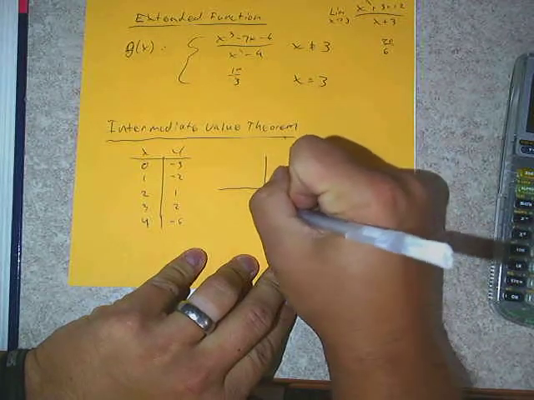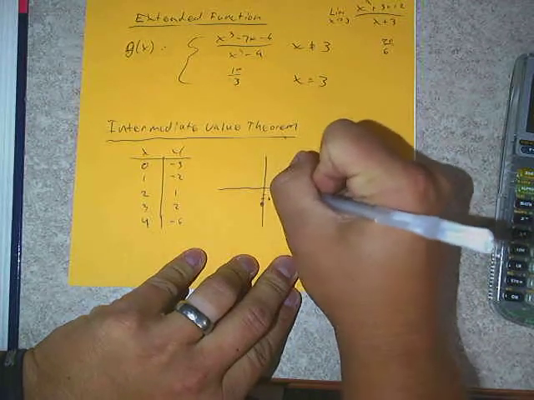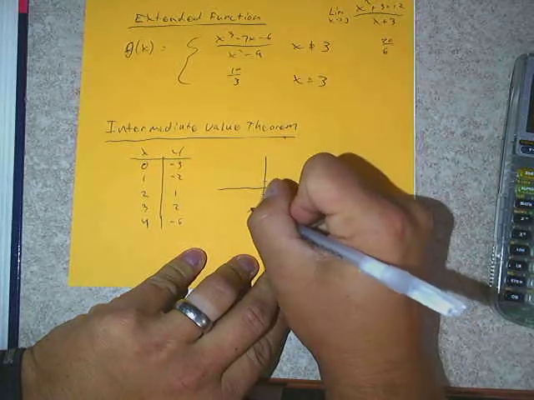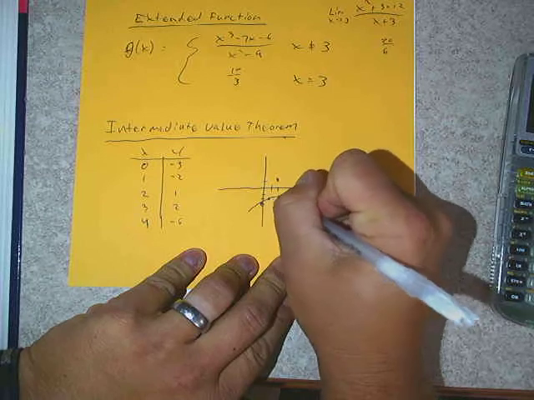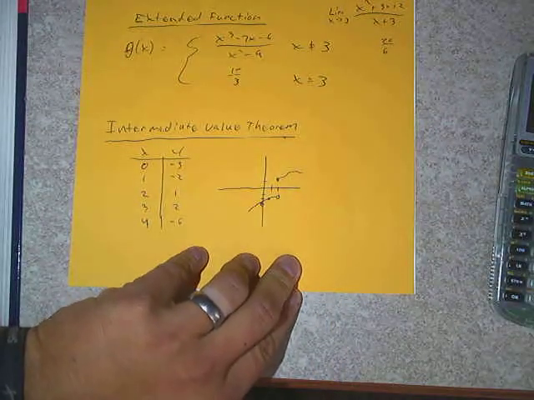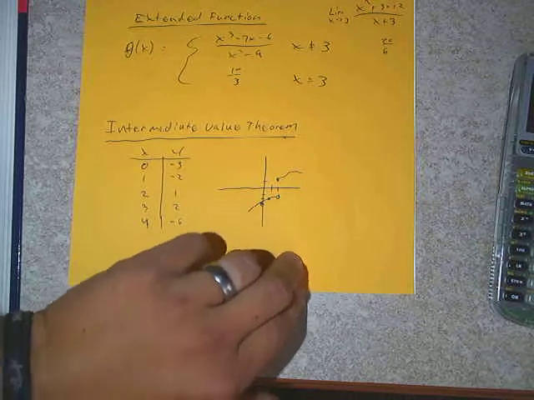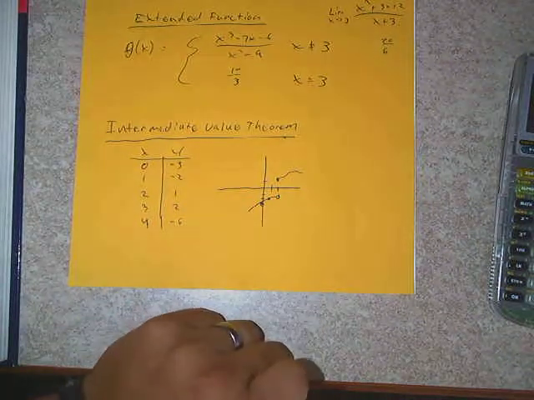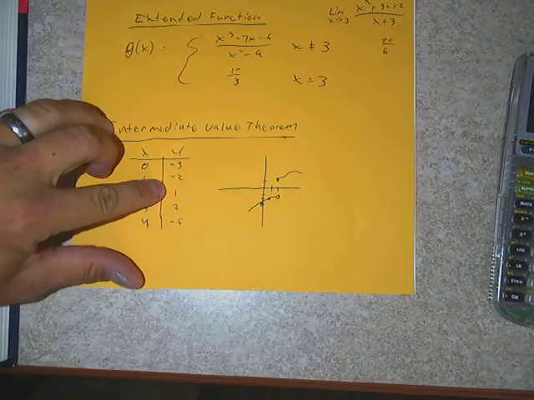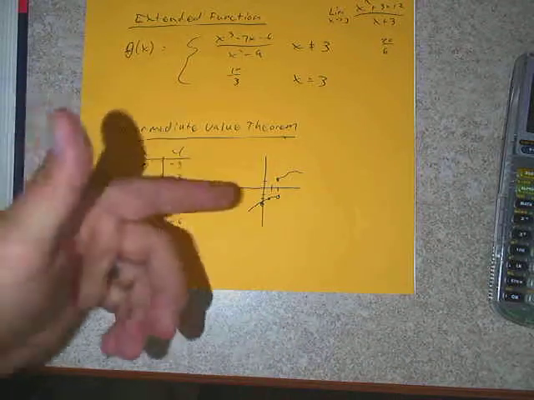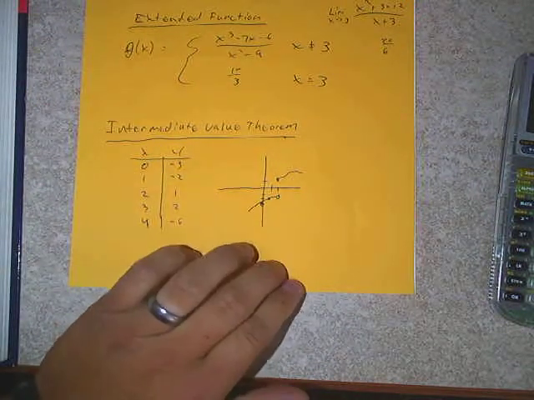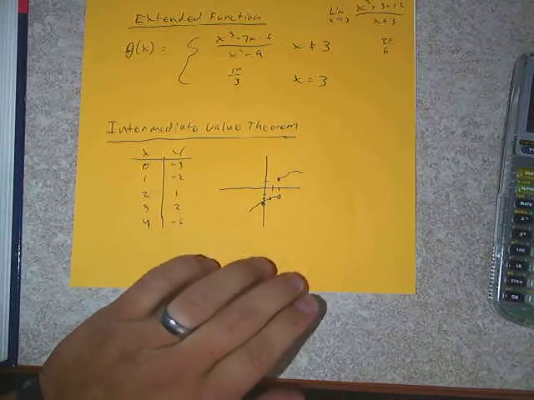Now there's a very important part that this relies on that we didn't investigate in Algebra 2 or Pre-Calc, and that's the fact that there is a stipulation for this to be true. For us to actually have a 0 between those 2 points, there's got to be something about the function that is true. Because if you look at the graph I'm about to make right here, if I went 0, -3, that's right there, 1, -2, that's right there, and I went 2, 1 right there, would there be any reason why I couldn't do something like this? That would satisfy all 3 of those points I mentioned, wouldn't it?